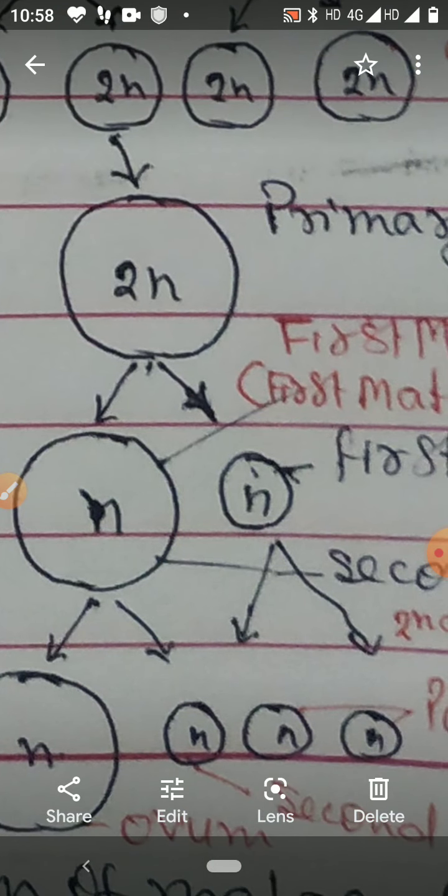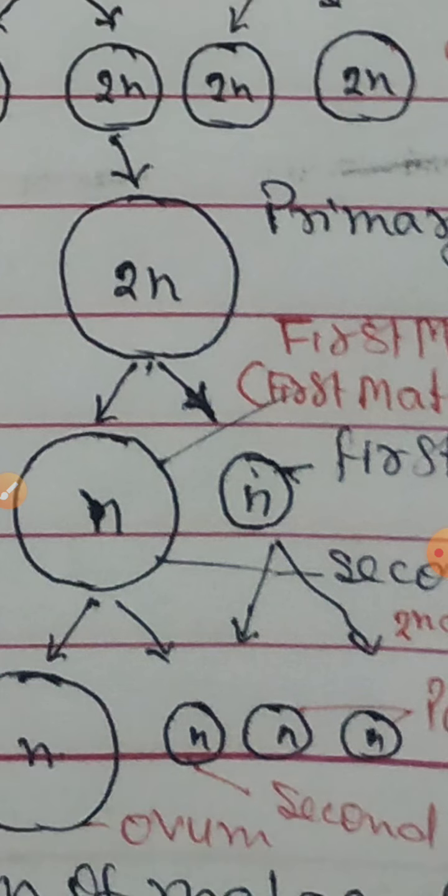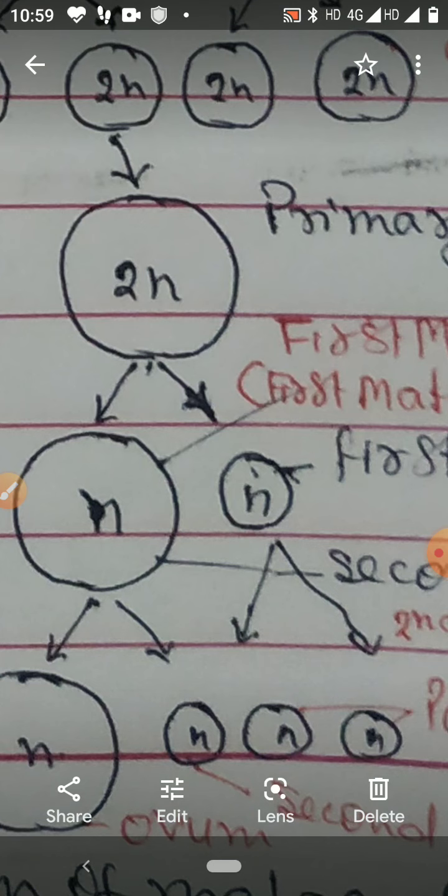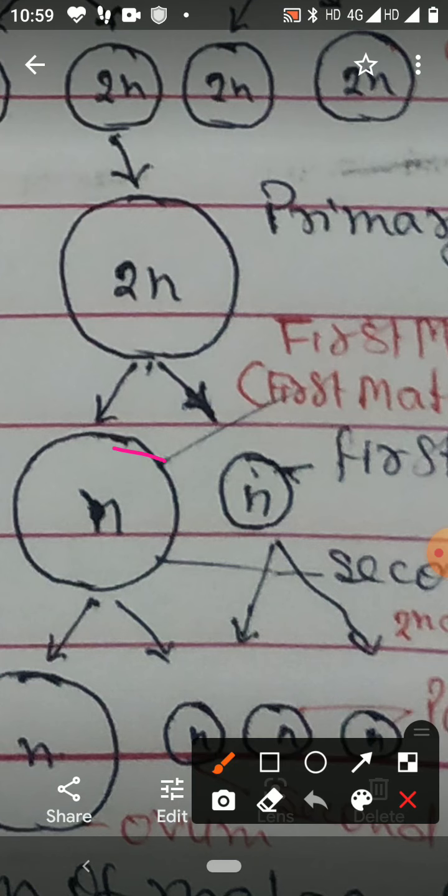In maturation phase, primary oocyte, there are two maturation divisions, first maturation division and second maturation division. The primary oocyte undergoes first meiotic division. This first meiotic division is called first maturation division, and two cells are produced. These cells are unequal in size. One cell is large, that is called secondary oocyte.